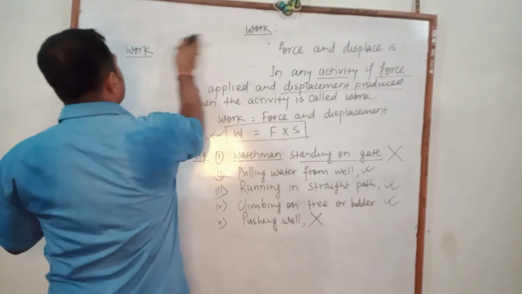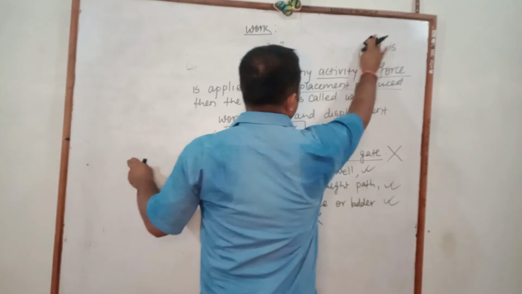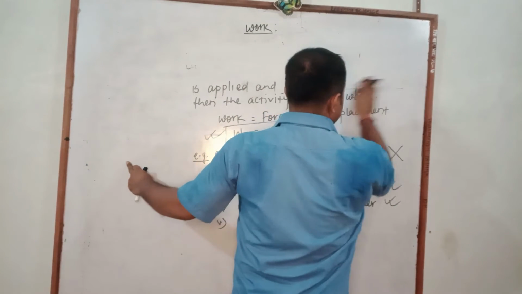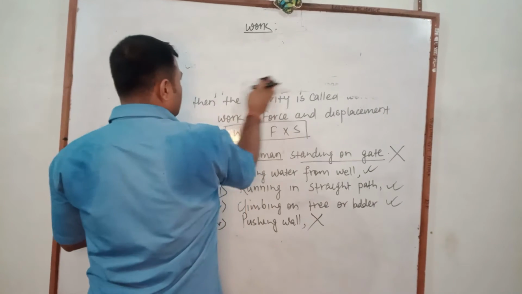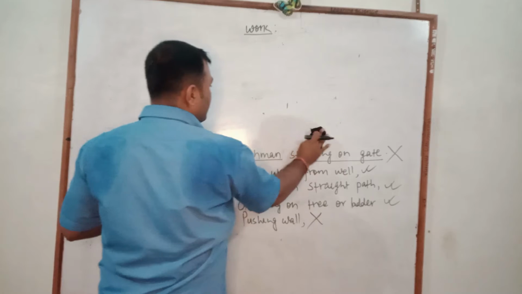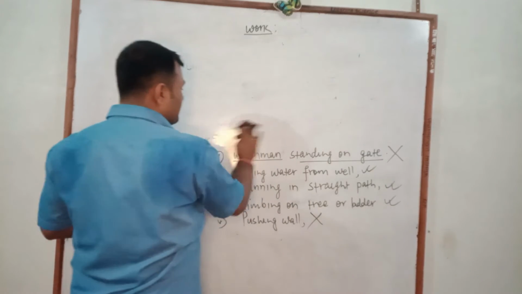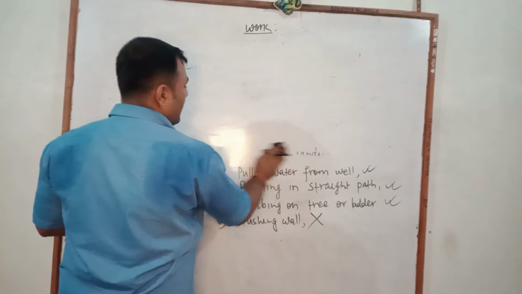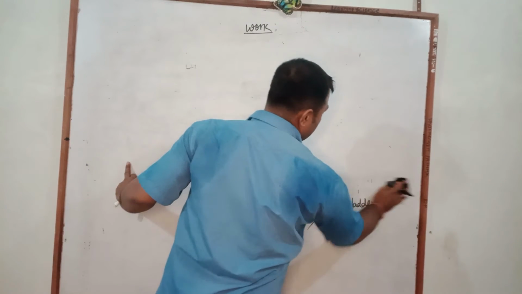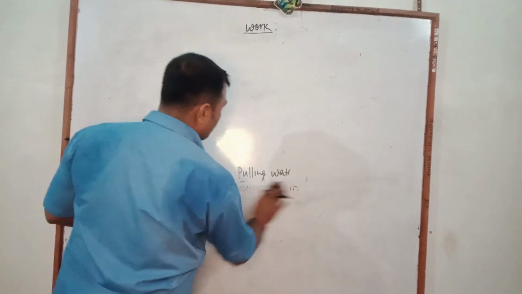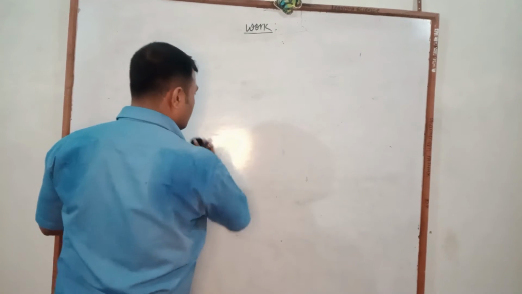Work depends mainly upon two factors, and these two factors are the most essential conditions for work done.